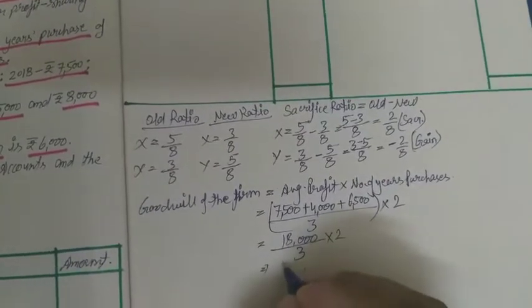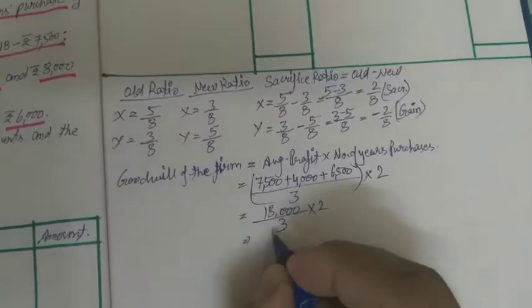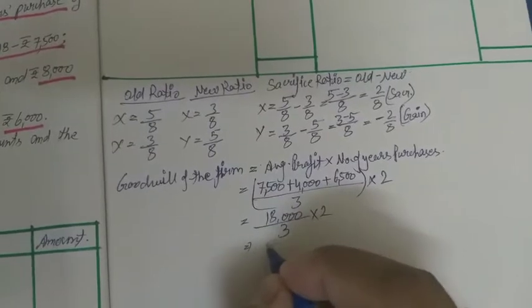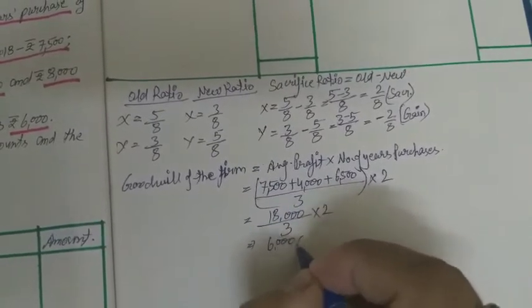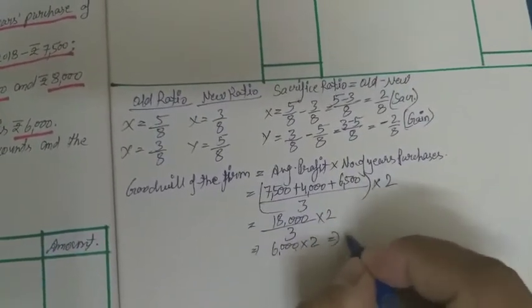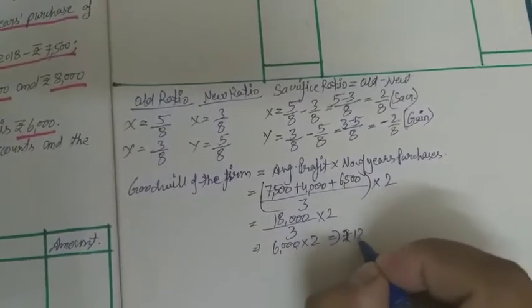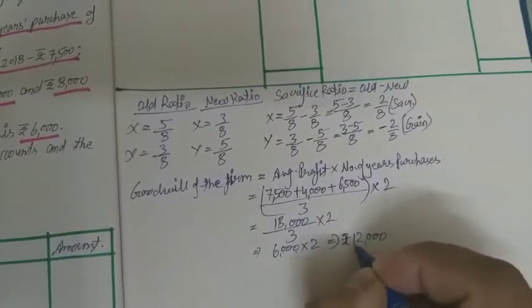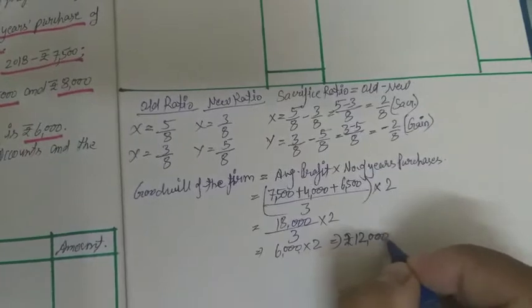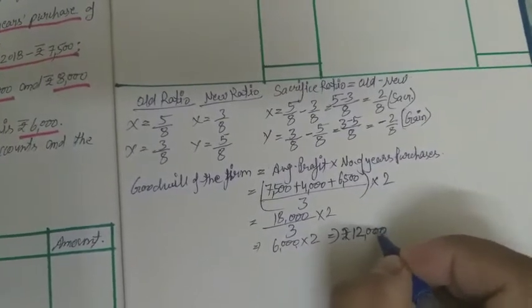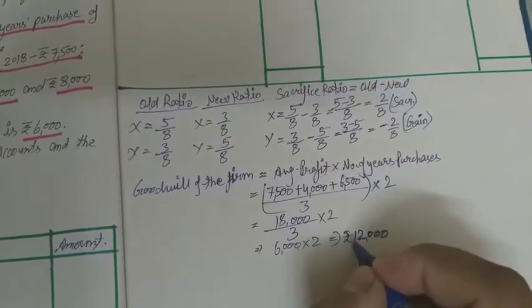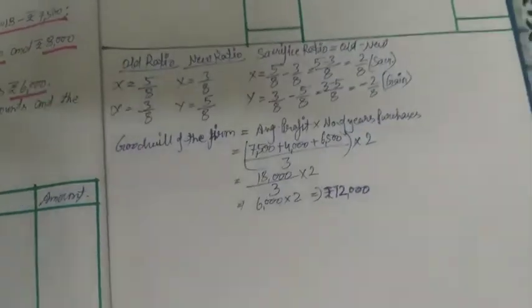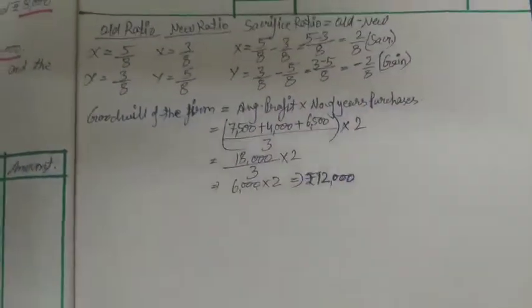So 6 into 2 is equal to rupees 12,000 will be the goodwill of the firm. Okay, we have evaluated.